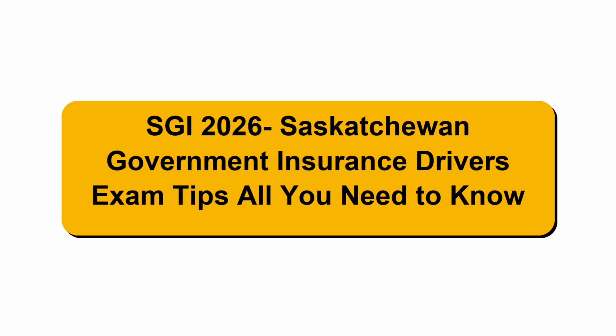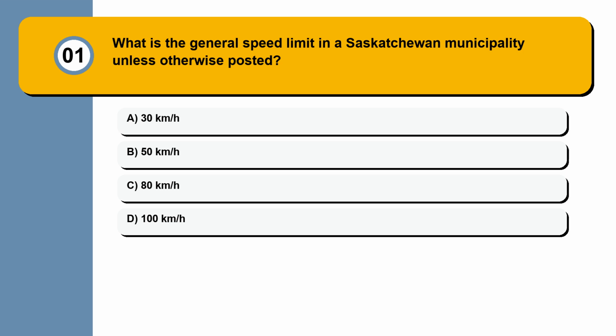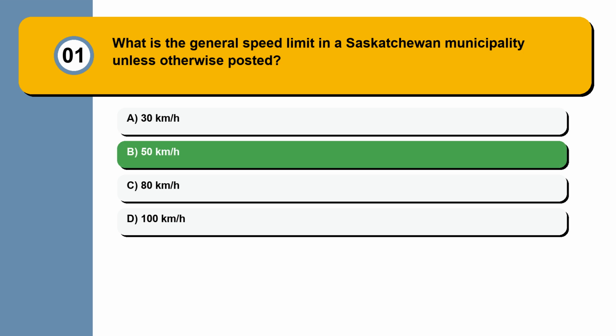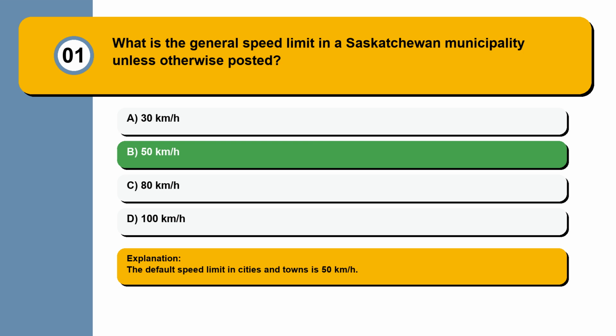SGI 2026 Saskatchewan Government Insurance Driver's Exam Tips. All you need to know. Question 1. What is the general speed limit in a Saskatchewan municipality unless otherwise posted? 30 km per hour, 50 km per hour, 80 km per hour, 100 km per hour. The default speed limit in cities and towns is 50 km per hour.